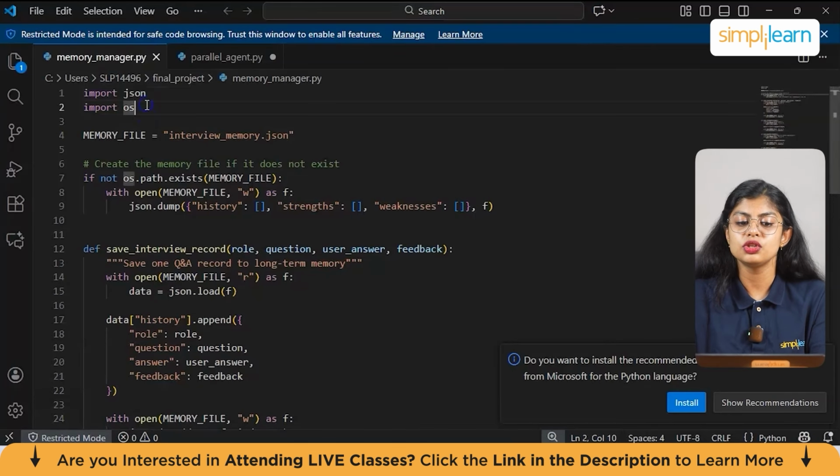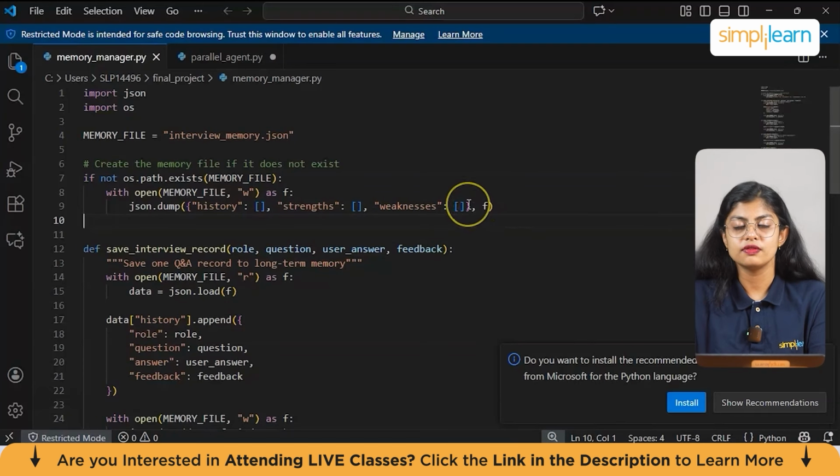And then as usual, we have operating system, which is import os. And then we are loading in a memory file, which is interview_memory.json, which is the file name where all interview memories will be stored. Now to create the memory file if it does not exist, this checks if the memory already exists or not. If not, it creates an empty file, interview_memory.json, and the history is empty, strength is empty, and weakness is also empty as of now.